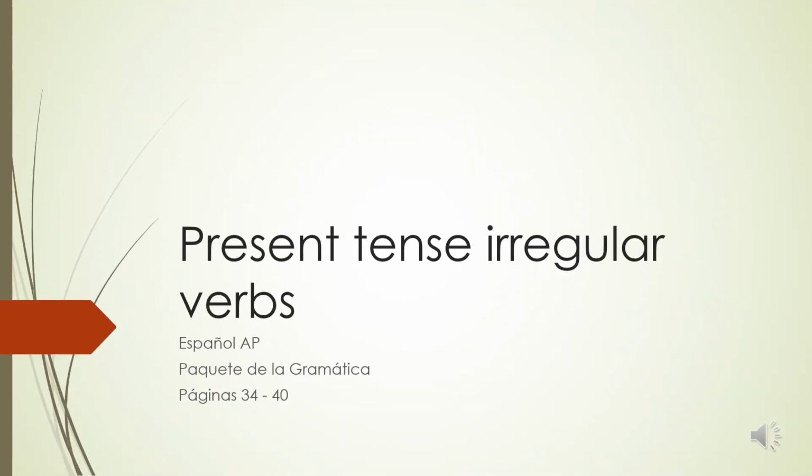So pages 34 to 40 of your grammar packet are going to review some of the present tense irregular verbs and go over some of those newer rules that we don't really know and haven't practiced with yet.